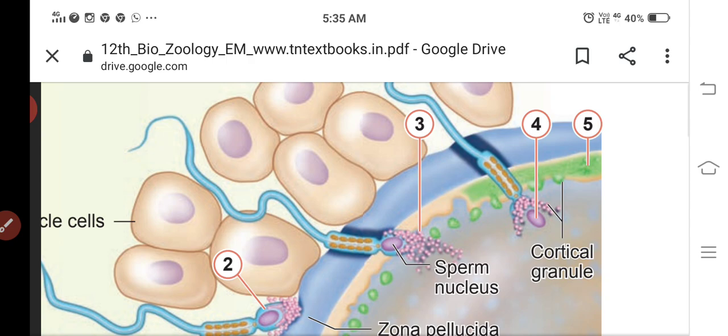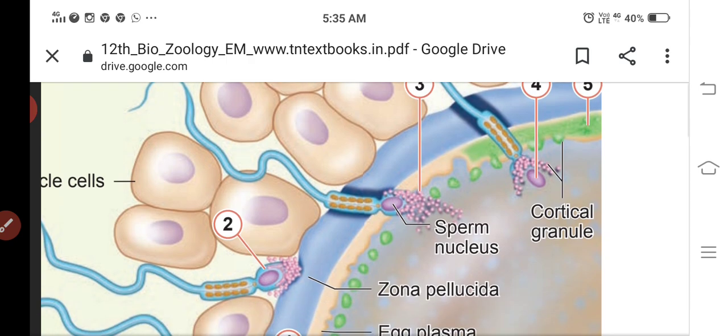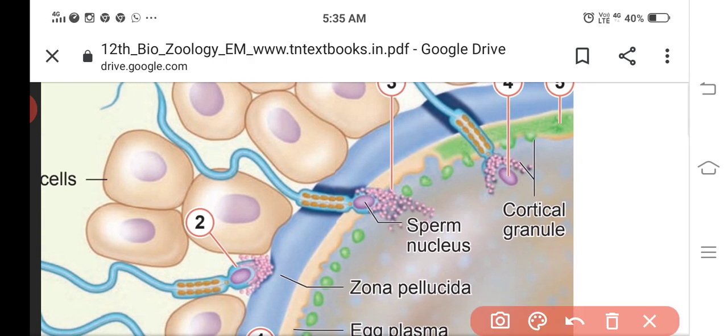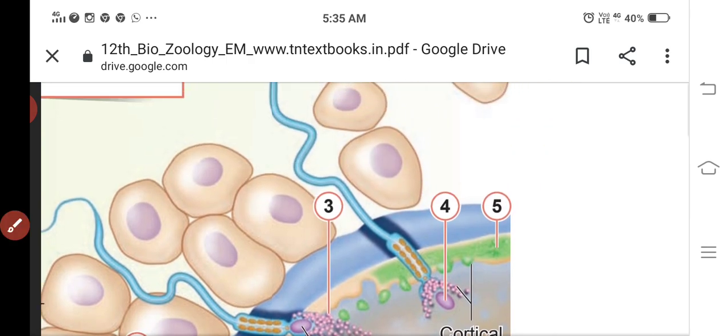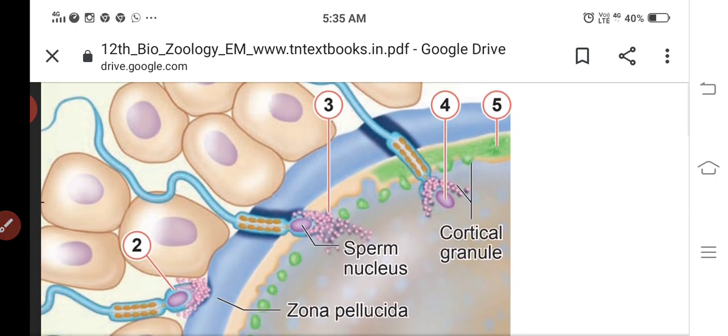After the breakdown of the zona pellucida, the sperm reaches the plasma membrane. This one is the plasma membrane. The sperm reaches the plasma membrane. Next is the fourth stage, and here the cortical granules come in. In the fourth stage, what will happen?